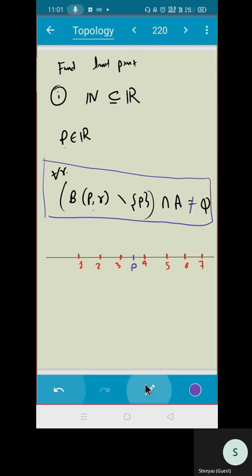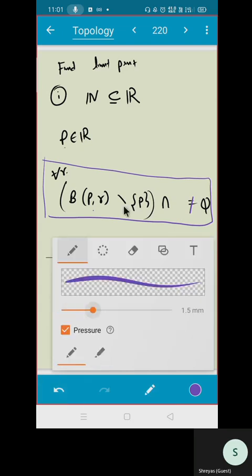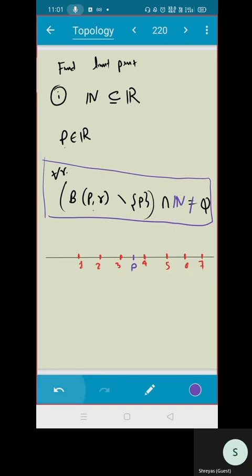What is A for me? A is the set of natural numbers. Suppose I put your radius as 1. If I take radius as 1, what is the difference between 3 and 4? The whole distance is 1. If I take point P as center and I'm taking radius 1, I'm having an open ball like this, something like this. Correct? So this is an open ball for me. What do you see?